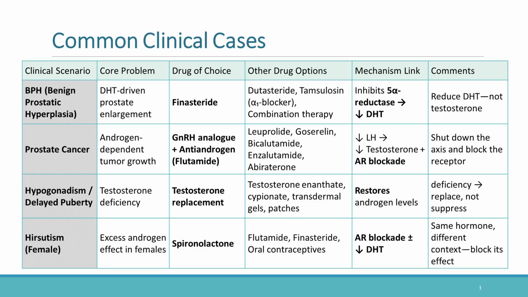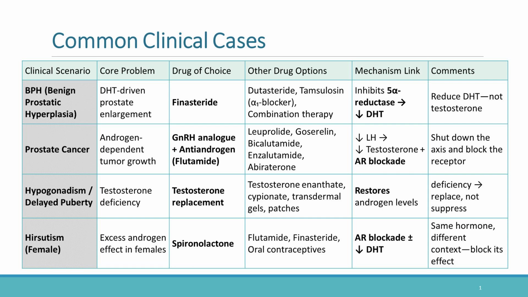Notice the important concept here. We are reducing DHT rather than eliminating testosterone itself. In prostate cancer, therapy often combines GnRH analogs with antiandrogens such as flutamide. The goal is both suppression of testosterone production and blockade of androgen receptors.